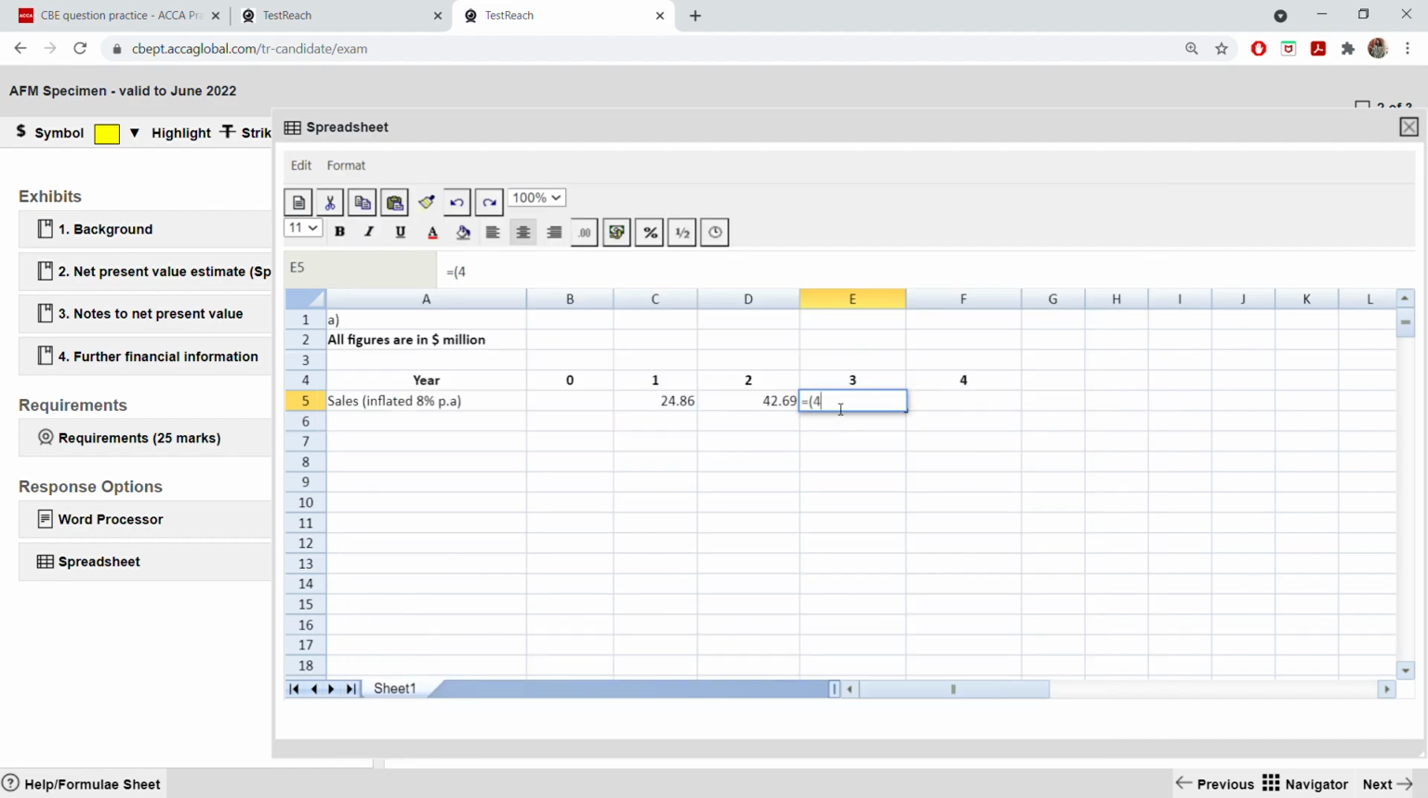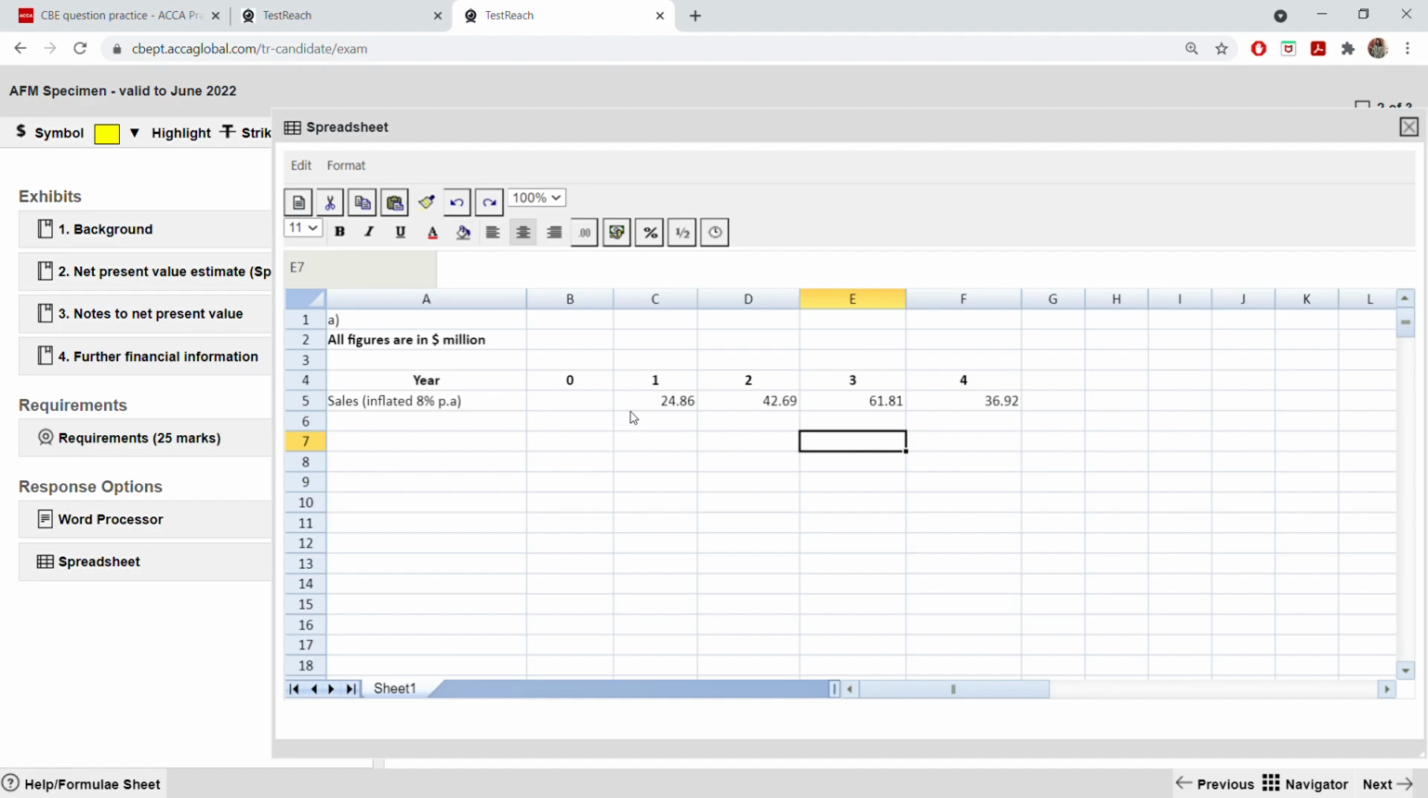49.07, so 49.07 multiply by 1.08 to the power 3, and here 27.14 multiply by 1.08 to the power 4. No need to show this calculation, write and show that you're multiplying. You can just put it in Excel and it will equate it, because when someone enters this cell, they can see the formula here. So you don't have to write the formula and waste time.